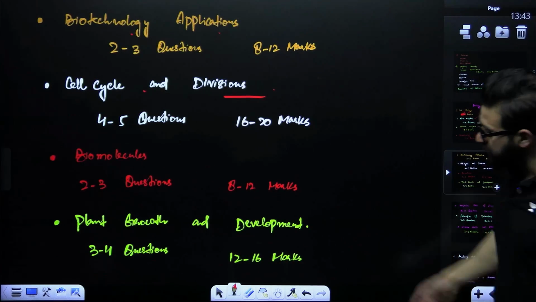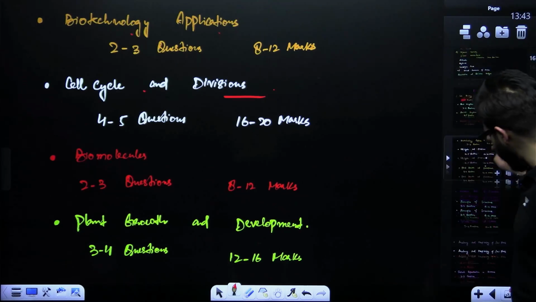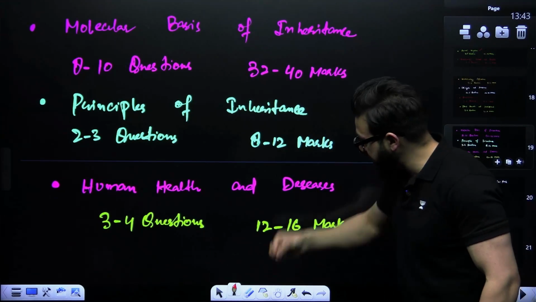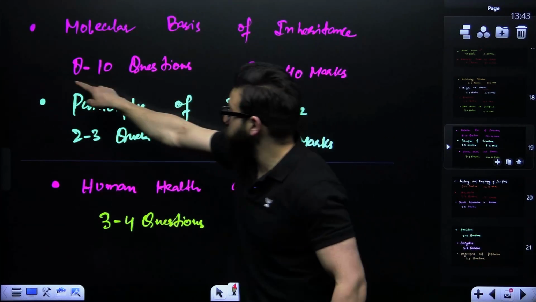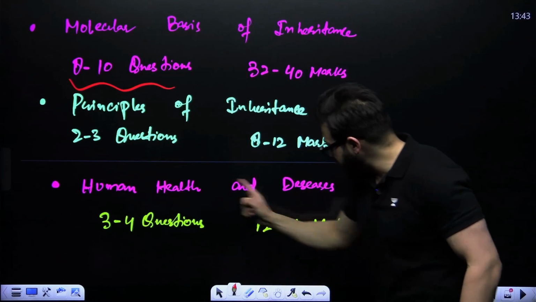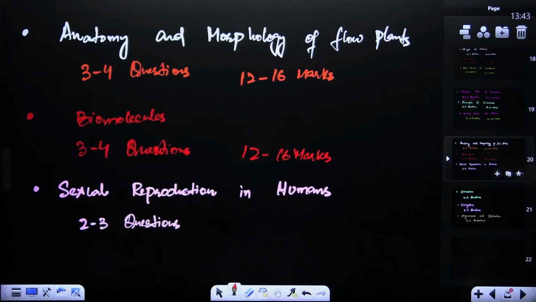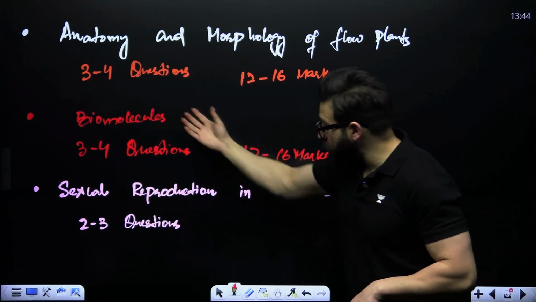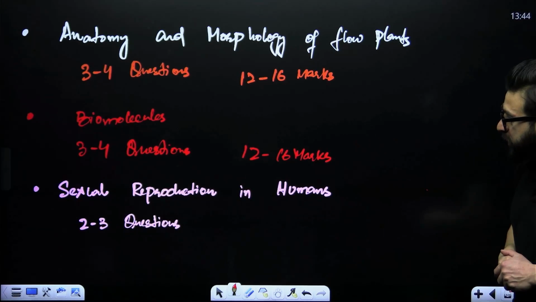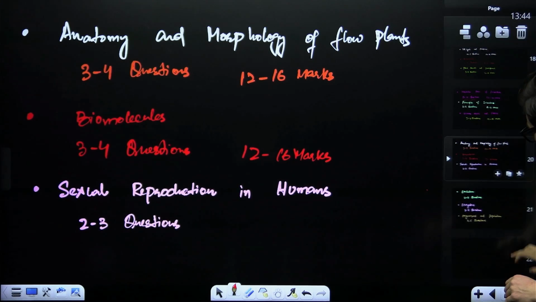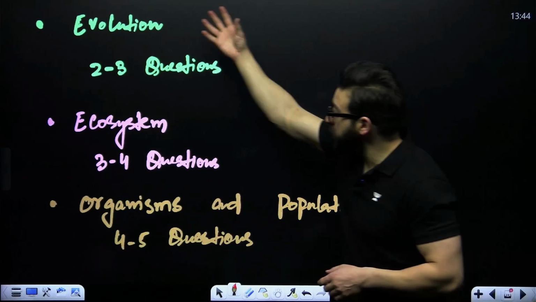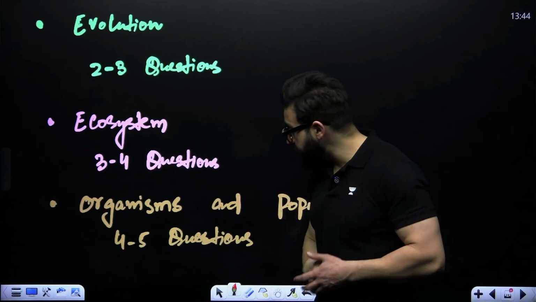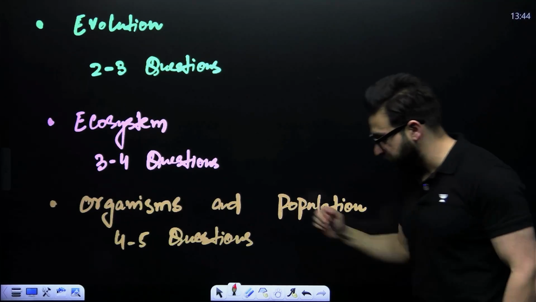Similarly, biomolecules, plant growth and development, molecular basis of inheritance, principles of inheritance, and in this one 8 to 10 questions are expected. Human health and disease, anatomy and morphology of flowering plants, biomolecules, sexual reproduction in humans, evolution, and ecosystem, 3 to 4 questions, highly important topics. Organisms and population, 4 to 5 questions.